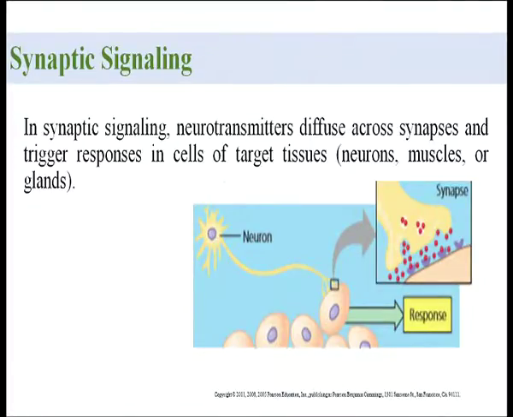Then the next one is synaptic signaling. In synaptic signaling, neurotransmitters diffuse across the synapse and trigger a response in the cell of the target tissue. The target tissue may be a neuron, muscle or gland. So, here in synaptic signaling, neurotransmitters are involved.